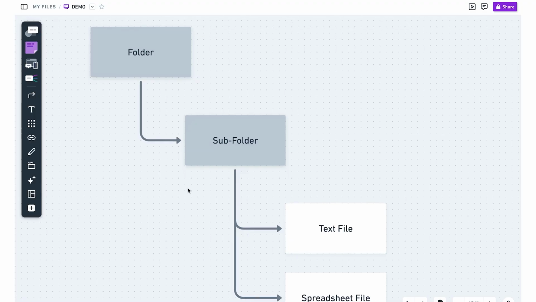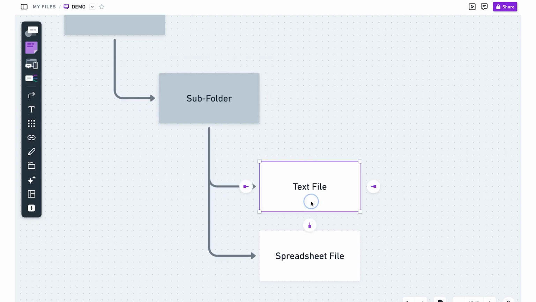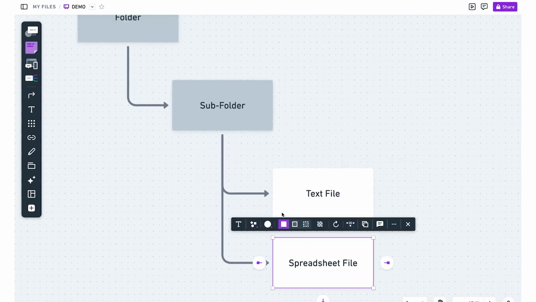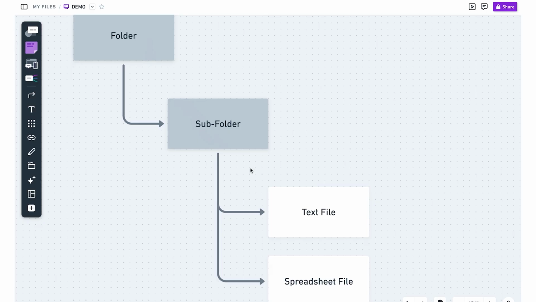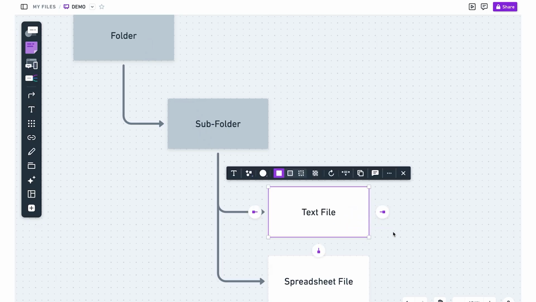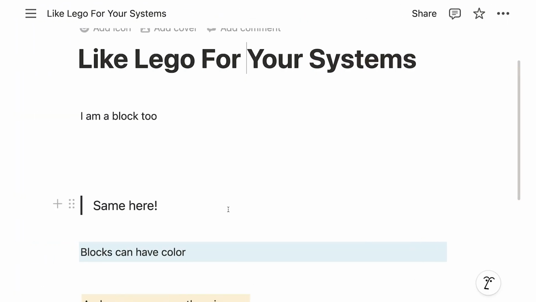Traditionally, we're used to this sort of structure. We have folders, and inside our folders we have subfolders, and then at some point we have our actual files, a text file or a spreadsheet. But in Notion, there is not really this concept of folders. Everything is directly a file, or in this case, a page. Let me show you what I mean.